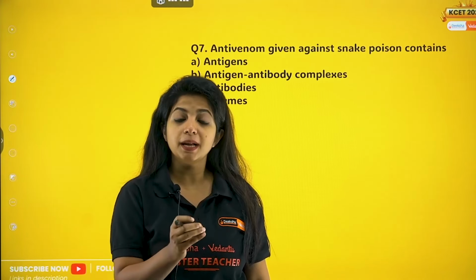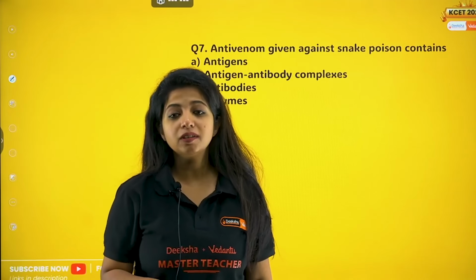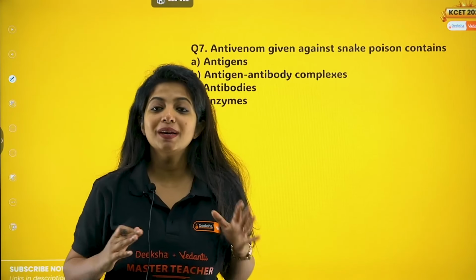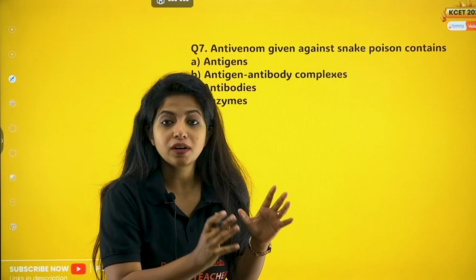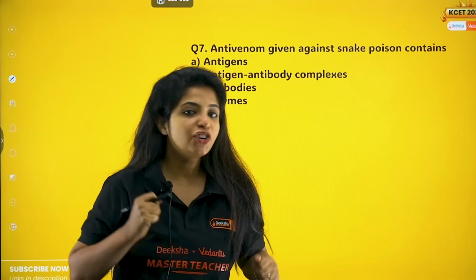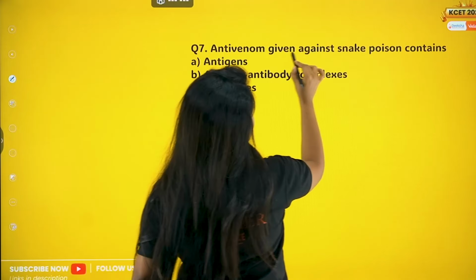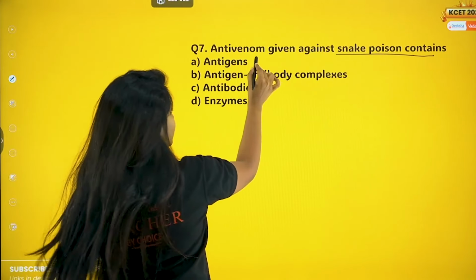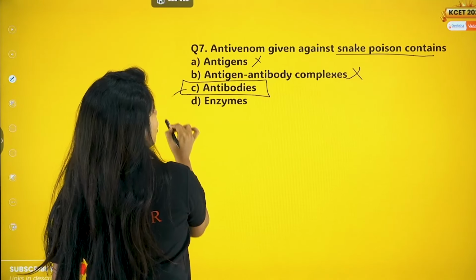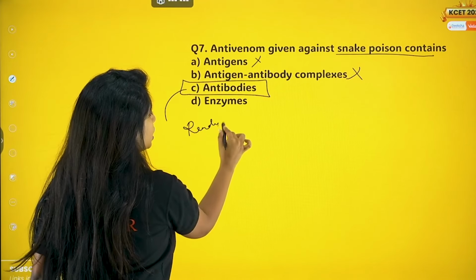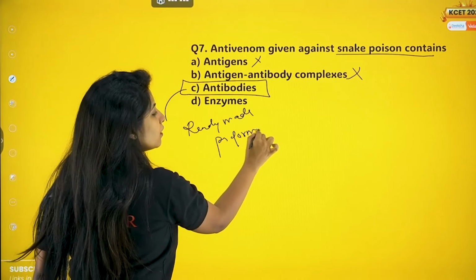Remember always, the primary response is going to be slower. The secondary response would be good. But in the primary response itself, if I die, what's the use? So basically, the doctor has to make sure that I am given the antibodies that could resist the attack of the venom out there. So antivenom given against snake poison contains not the antigens, not the antigen-antibody complex, just the antibodies. You call them ready-made antibodies, or pre-formed antibodies, but you just give them.